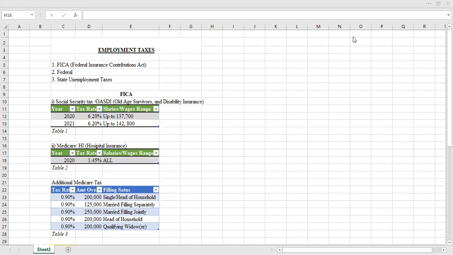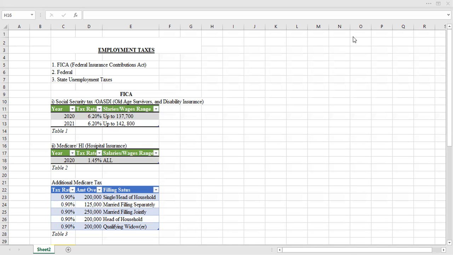Contrary to the Social Security tax that applies only up to a certain amount for a specific year. For instance, if an individual makes $200,000, the amount over $137,700 is not subject to Social Security taxes, but all of the $200,000 is subject to the 1.45% Medicare tax.